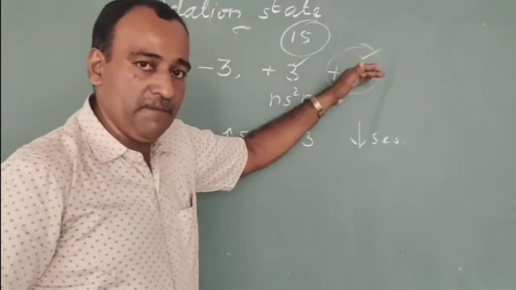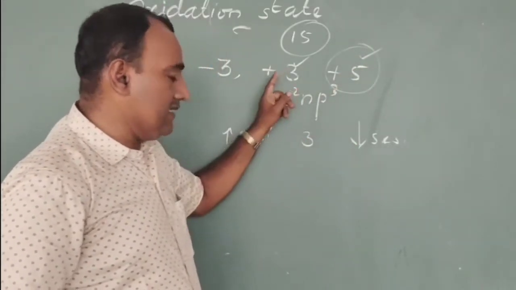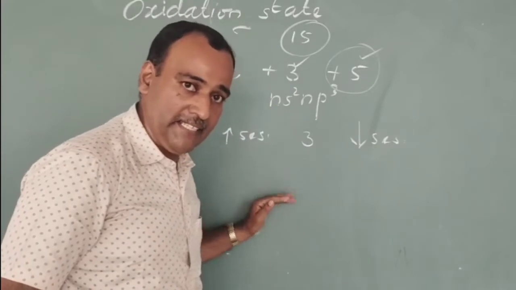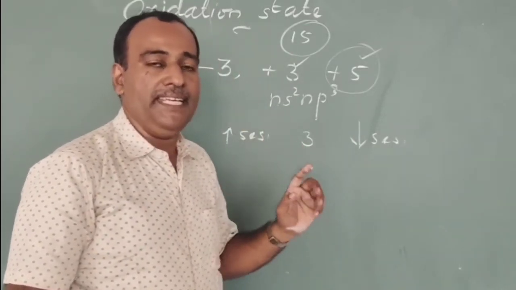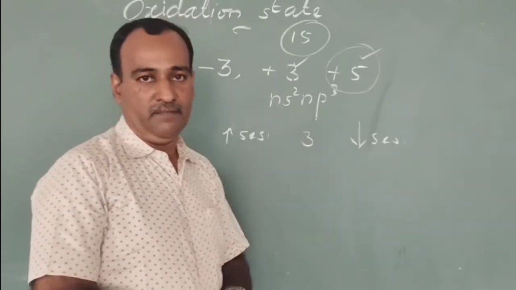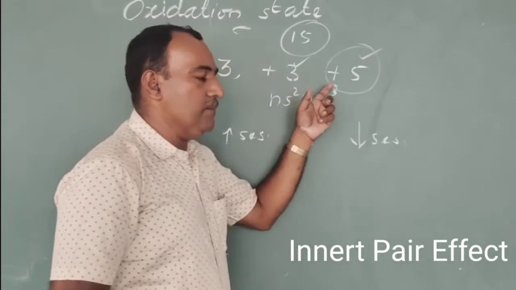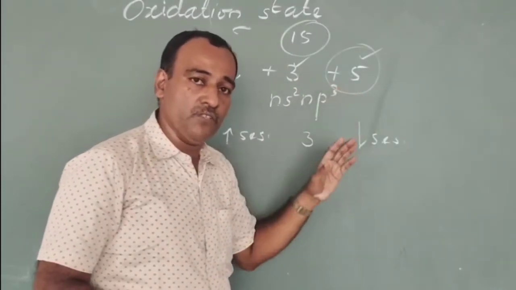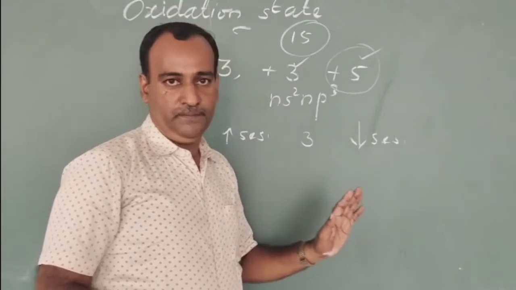This is because of the inert pair effect. Which effect? Inert pair effect. Due to the inert pair effect, the stability of +5 oxidation state decreases on moving down the group.